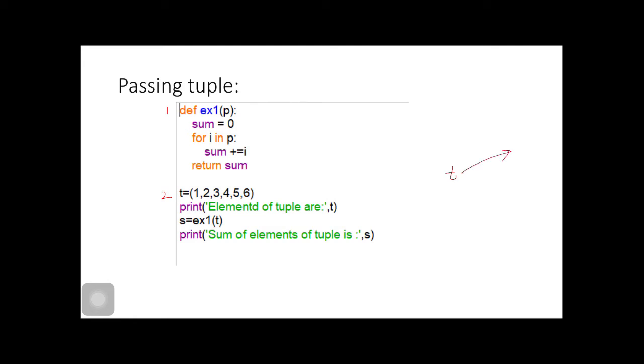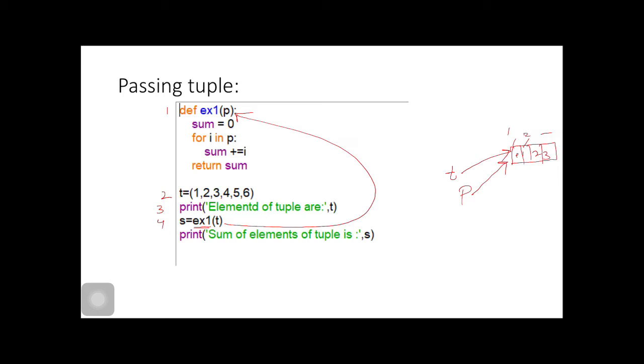T would reference a tuple with indices 0, 1, 2, 3. 0 is pointing to 1, 2, whatsoever. Third, this statement will get executed. Then fourth, this statement. We encounter a call statement. We transfer our control to this statement. Now T is passed to P. P would also reference this tuple variable.